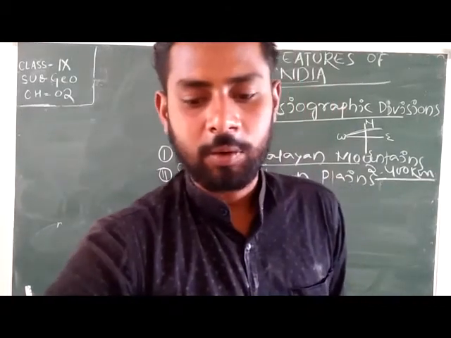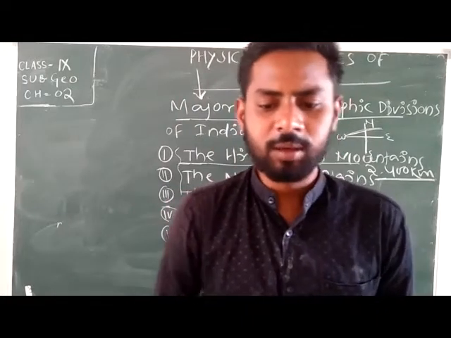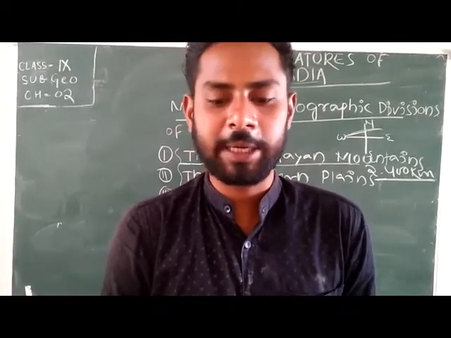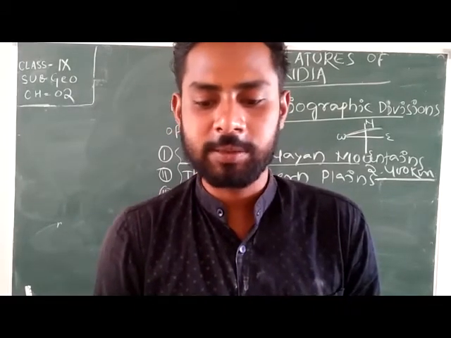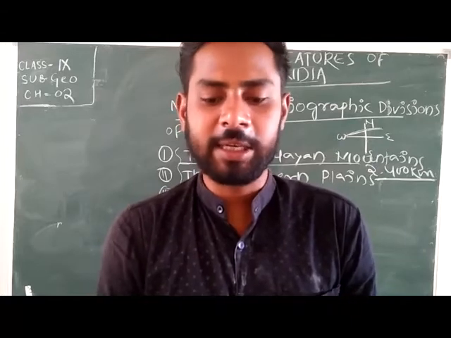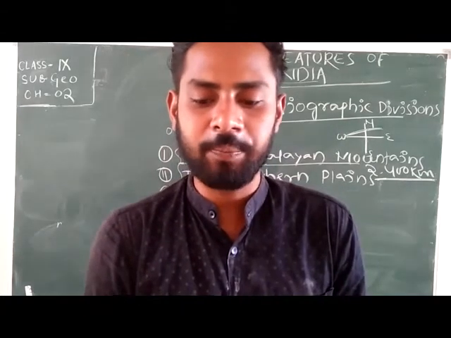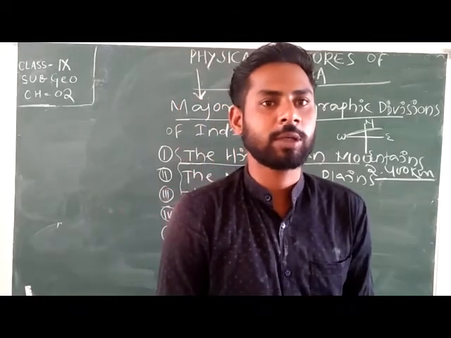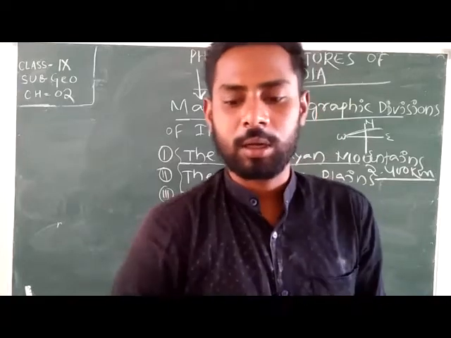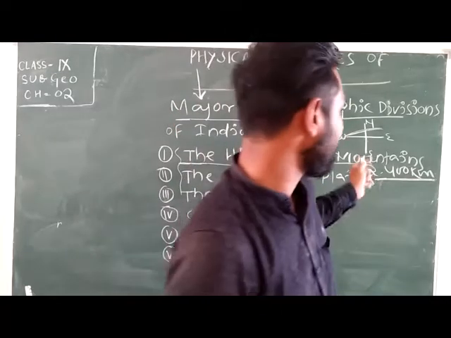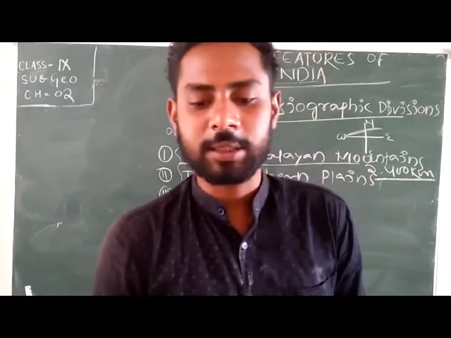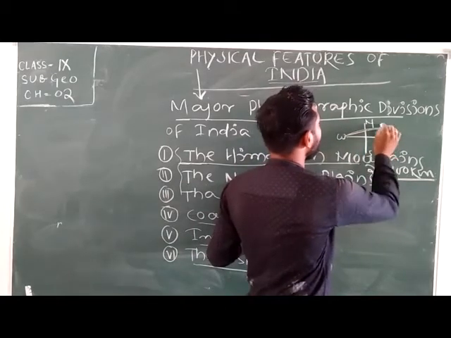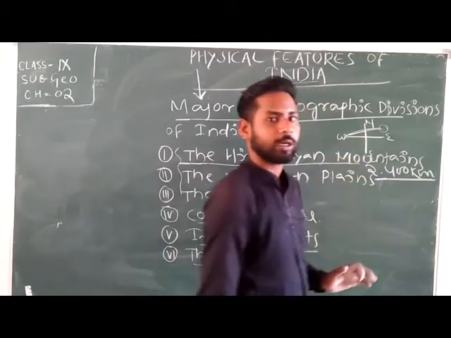The width varies from 400 km in Kashmir to 150 km in Arunachal Pradesh. The height variation is greater in the eastern half than in the western half, meaning the altitude of the mountains is higher in the eastern side than the western side.